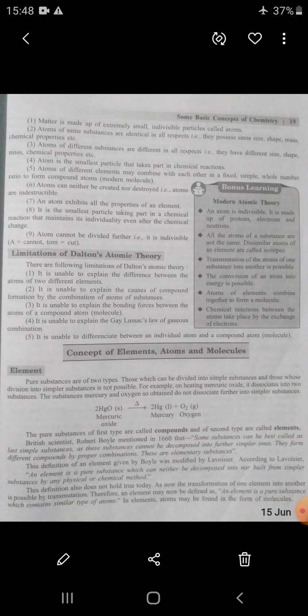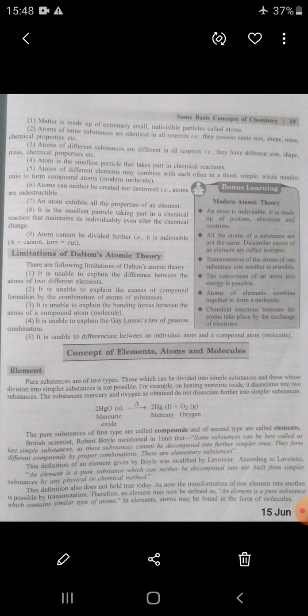According to Boyle, an element is a substance that is best called the last simple substance; as these substances cannot be decomposed into further simpler ones, they form different compounds by proper combination.